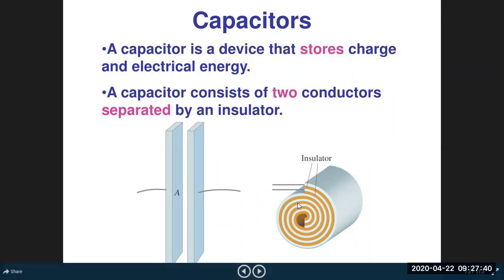Now this is another example of capacitors. The difference is that here we take conducting sheets separated by some dielectric medium. You see here the yellow material is dielectric material that separates two conducting sheets. This is also a capacitor.